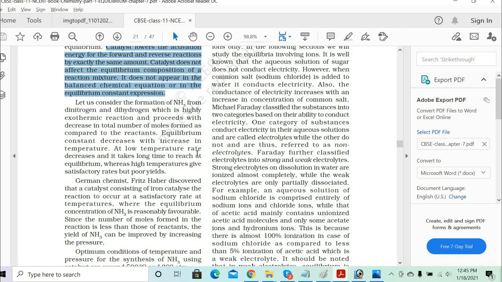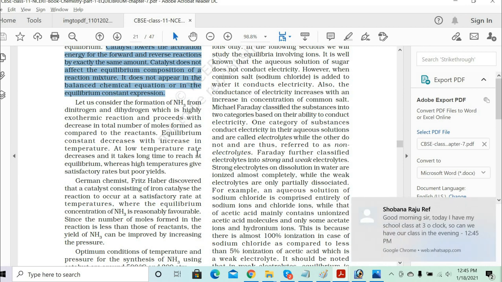Now let us consider, we'll take the example of ammonia from nitrogen and hydrogen. We know it's an exothermic reaction. So in the forward reaction, the number of moles are decreasing, and the equilibrium constant decreases with the increase in temperature. At low temperature the rate decreases and it takes longer time to reach equilibrium, whereas high temperature gives satisfactory rates but poor yields. Okay, good. So why do we take the example of nitrogen and hydrogen to form ammonia? Because it's a very simple reaction, just to help you understand.